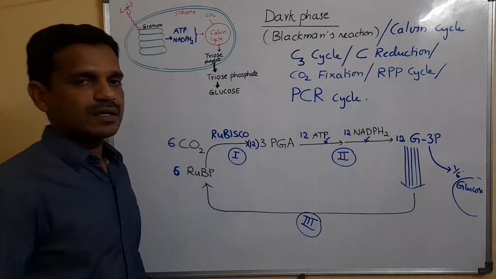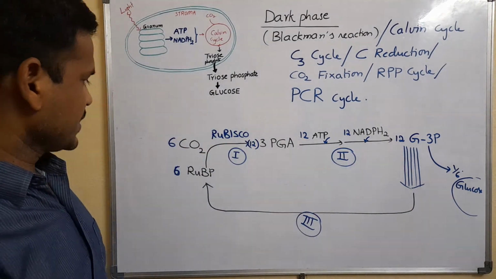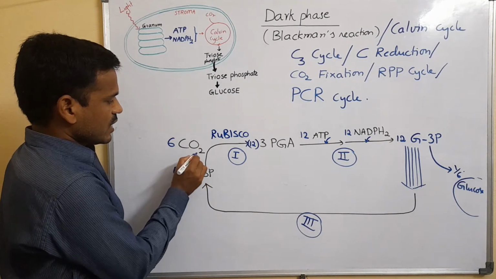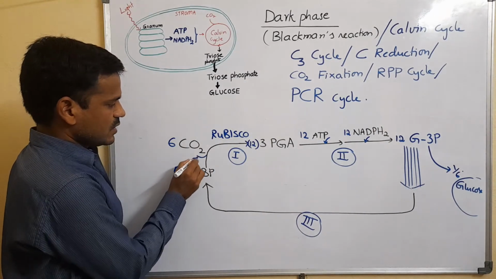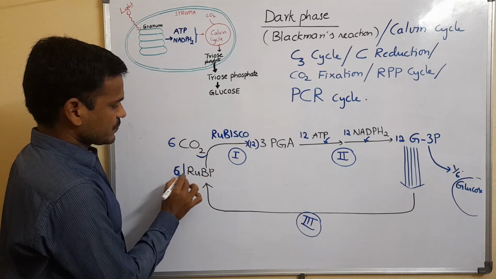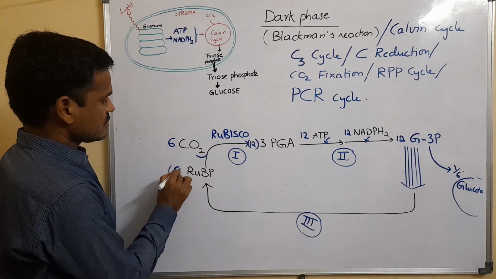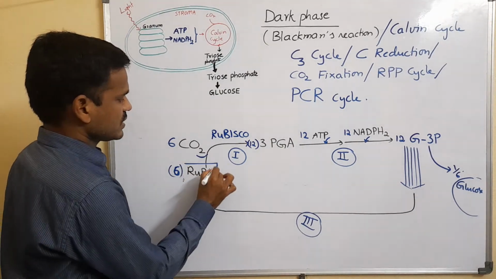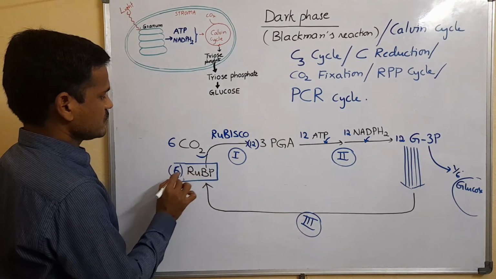So the Calvin cycle is completed in 3 steps. Here carbon dioxide is fixed, or accepted, by RuBP. 6 molecules of RuBP fix 6 molecules of CO2.